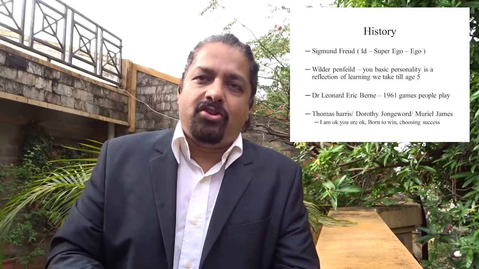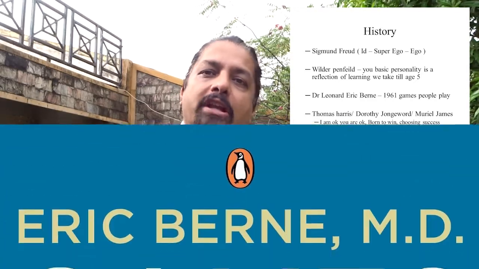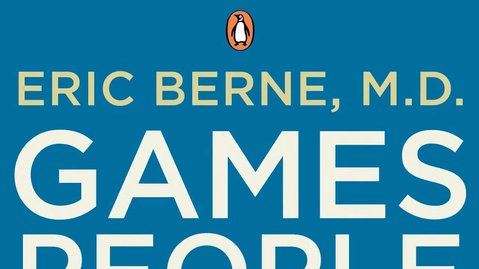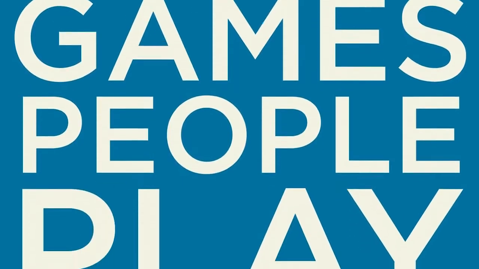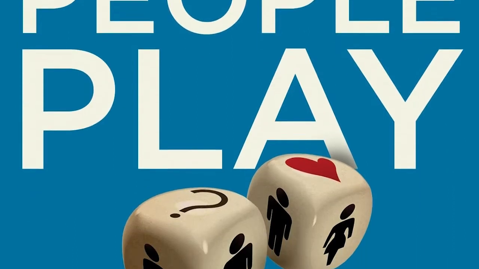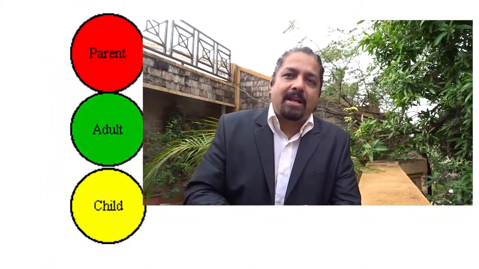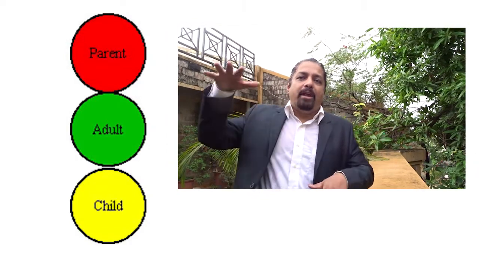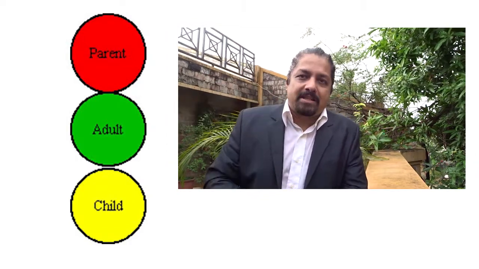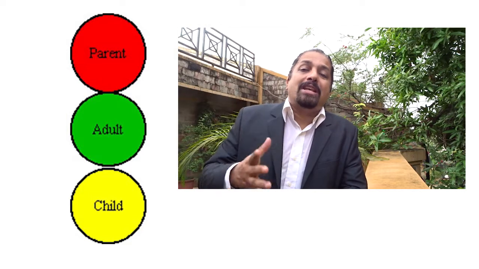However, this changed in 1961 when Eric Berne wrote a book called Games People Play, and he proposed the theory of transactional analysis. And this particular theory caught on like wildfire. Eric Berne's theory told us that our personality is not a singular, fixed personality, but every individual operates out of 3 different levels of personality, known as the ego states.